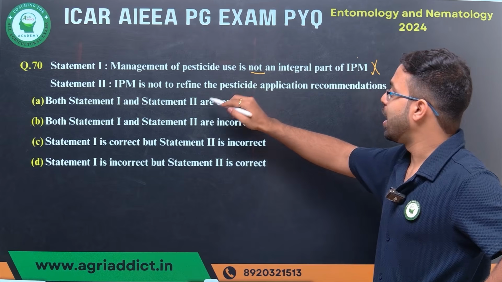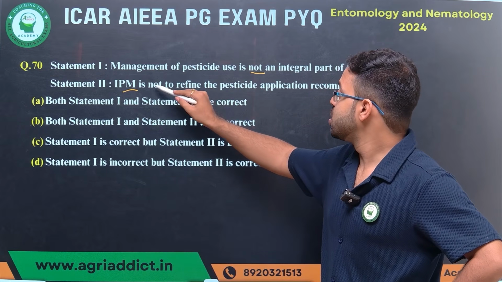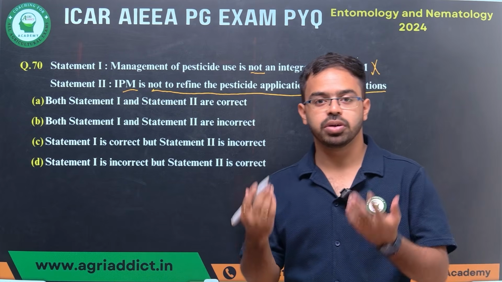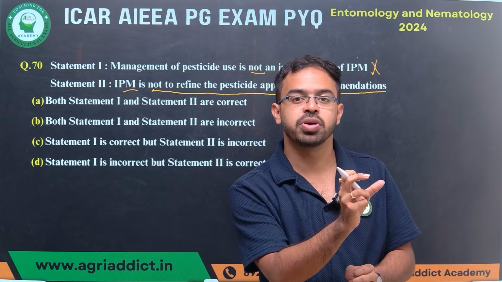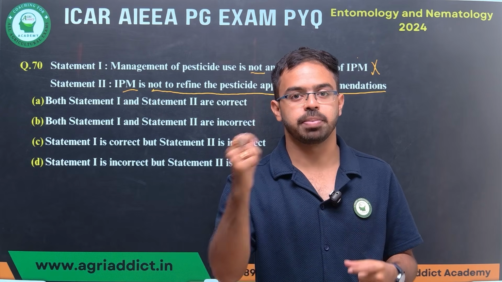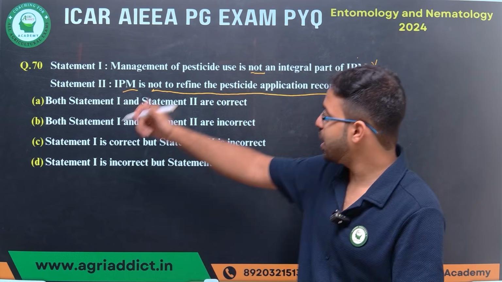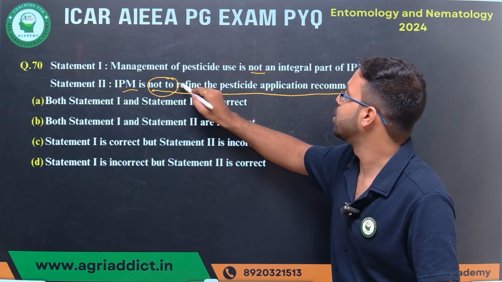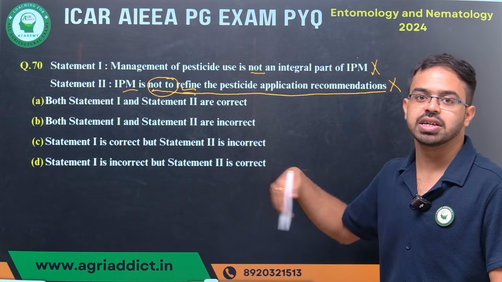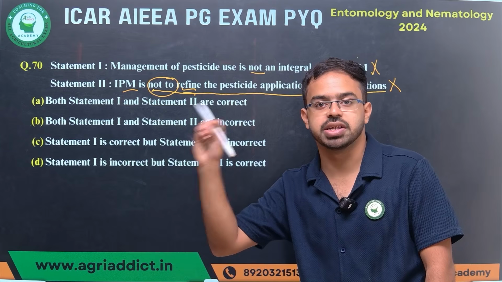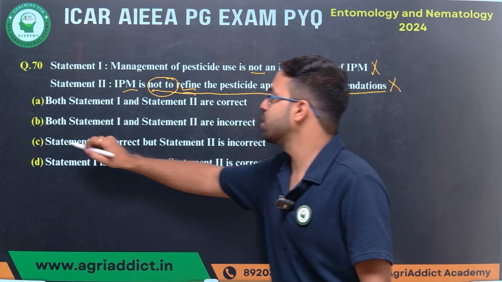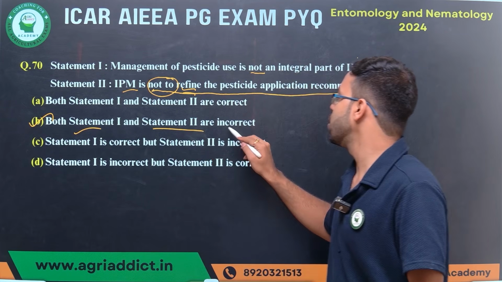Second statement: IPM, that is integrated pest management, is not to refine the pesticide application recommendation. Again, if something is left at the last point, it is chemical control, where we talk about which particular chemical is applied to which particular group of insects. So this statement is again wrong, because pesticide application recommendation is a part of IPM. Maybe it is the last part, but it is a part of IPM. So both statements are equally wrong. The correct answer is: both statement 1 and statement 2 are incorrect.